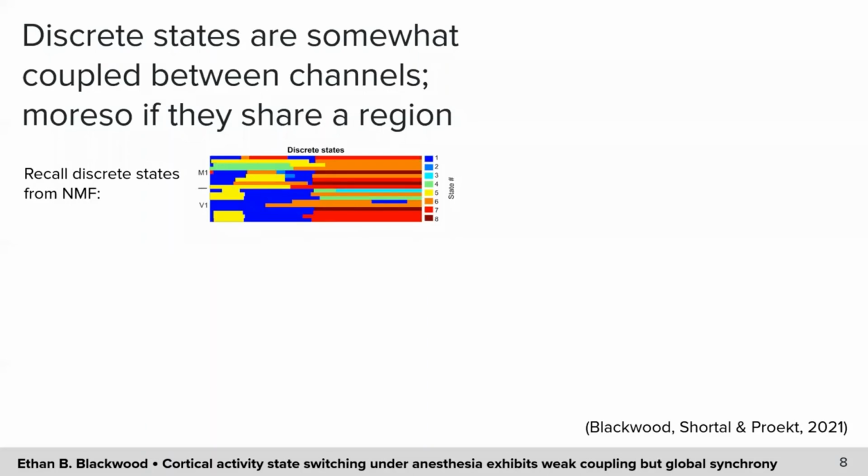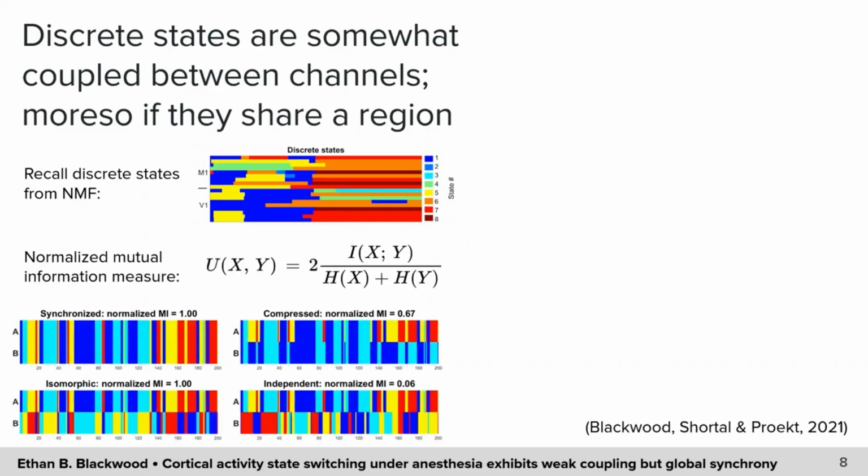Next, we wanted to look at not just whether different brain regions change state together, but whether the states themselves had a consistent relationship across time. In the limit, this would imply that the activity of multiple channels could be predicted by a single variable. We quantified coupling between vectors of the discrete states using a normalized mutual information measure that ranges from 0 to 1, also known as symmetric uncertainty.